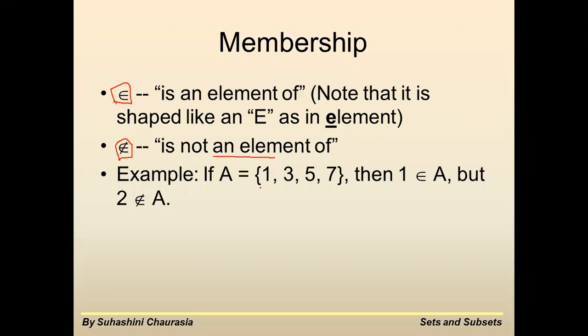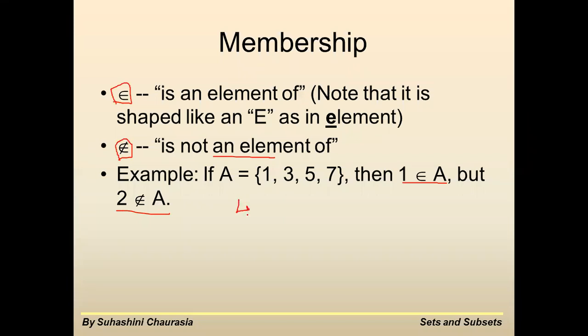So if capital A is equal to {1, 3, 5, 7}, then 1 is an element of A, but 2 is not an element of A. Or we can say 1 belongs to A and 2 does not belong to A, or 1 exists in A, 2 does not exist in A. Or we also say is an element of. So 1 is an element of A and 2 is not an element of A.